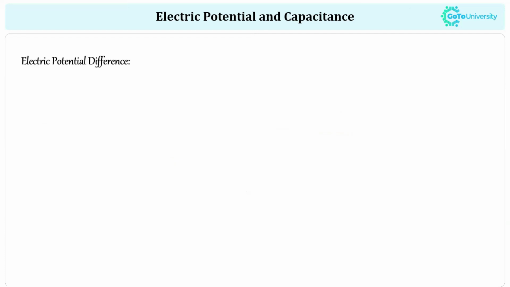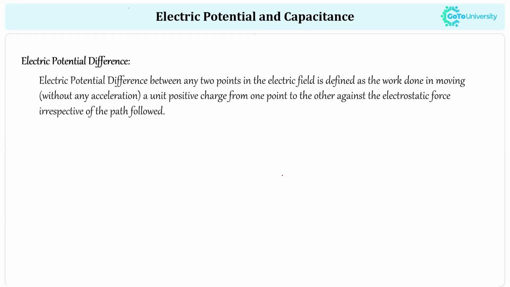So the second one is the electric potential difference. Electric potential difference is how we calculate a difference between two points' electric potential. We can say the electric potential difference between any two points in an electric field is defined as the work done in moving a unit positive charge from one point to the other against the electrostatic force, irrespective of the path followed.